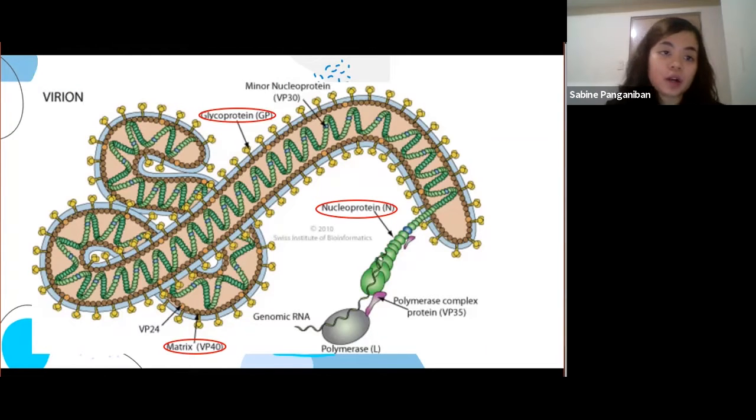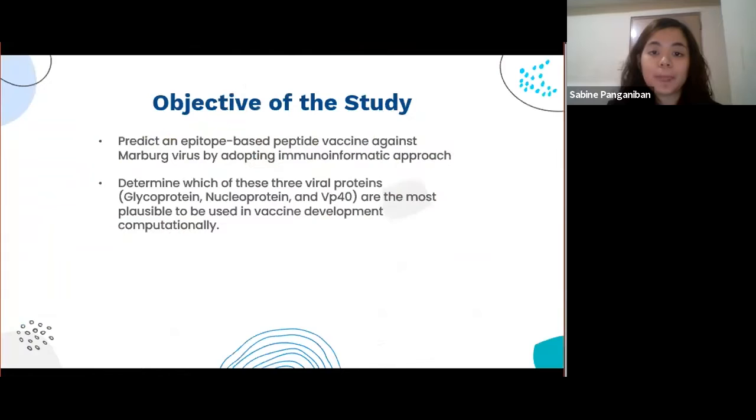The protein targets are the glycoprotein first, since it is the only membrane protein present. It is assumed that on the surface of the virus it has receptors for fusion and virus entry into the host cell, and it is also said to be the major target for the immune response. While the nucleoprotein is the antigen causing viral replication and pathogenicity. And lastly, VP40's role is needed for assembling new virus particles since this is the major matrix protein. Thus, these 3 proteins are crucial in controlling the viral genome activities and its total function.